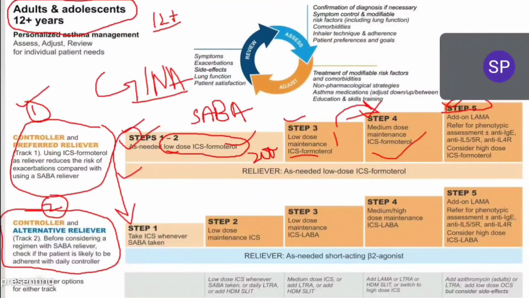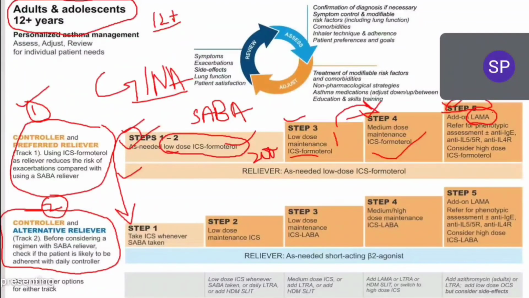Very very important. In step 5 you see here, they are not adding SABA. Till step 5 they are not adding SABA. In track 1 SABA is not there, LABA is not there, so there is no bronchodilator in this. Only inhaled corticosteroids in step 1, 2, 3, 4, with the dose slightly increased. And in step 5, if corticosteroid is not appropriate, we can add long acting muscarinic antagonist.